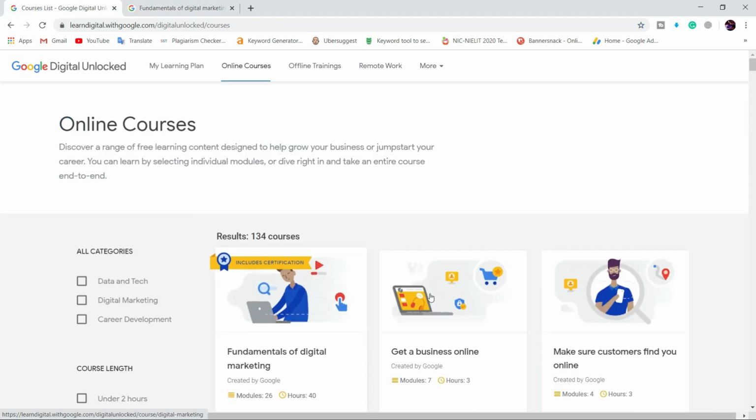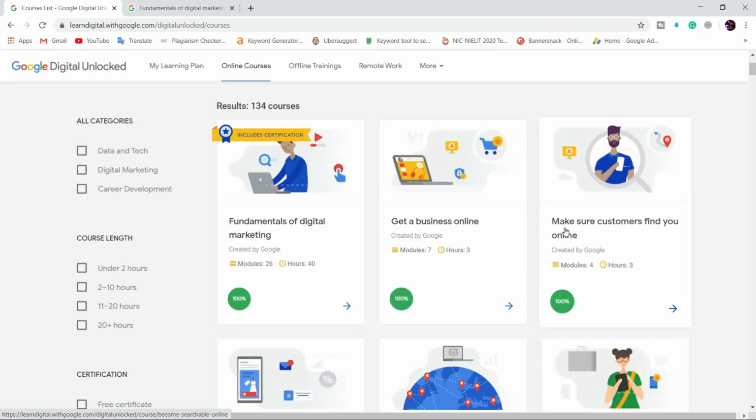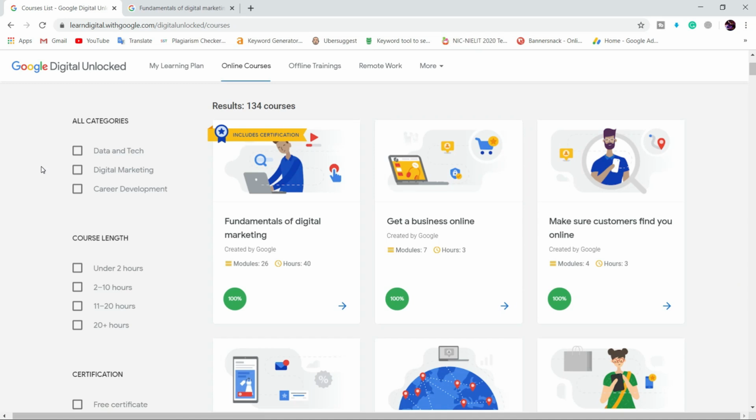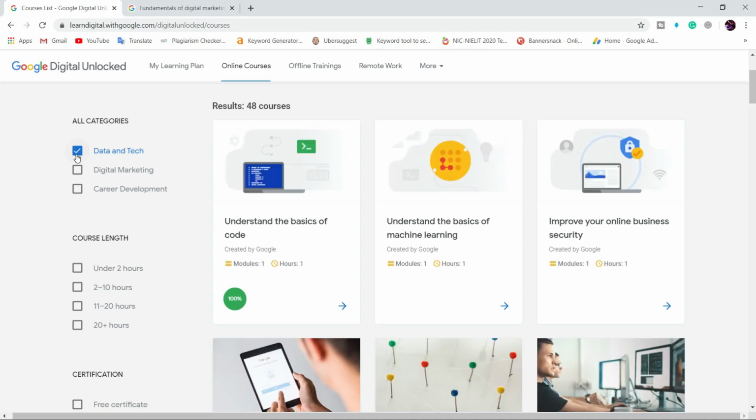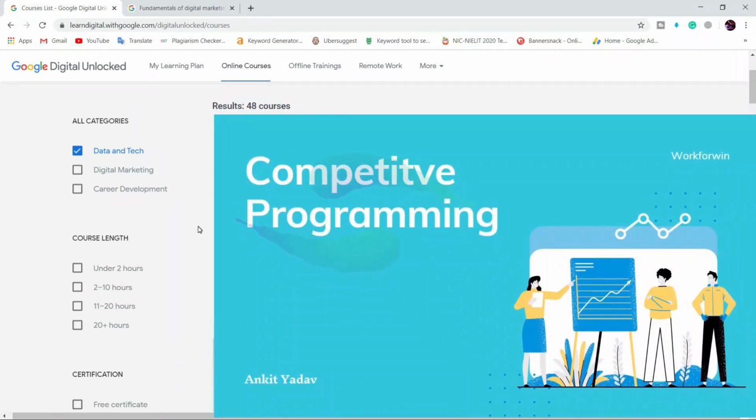Now, more courses which Google offers besides this are Get a Business Online and Make Sure Customers Find You Online. You can filter courses here, like data and tech. Once you click on that, you can see the first course is about understanding the basics of code. I want to tell you that this is only about the basics. If you want to learn completely about competitive programming, I have already made a video on that.